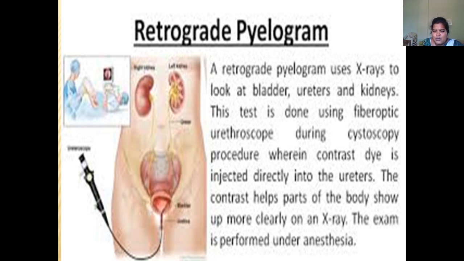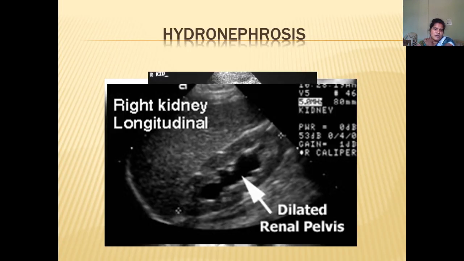So when the radio-opaque substance or contrast is instilled, the view appears very clearly, and sometimes these patients may need anesthesia also. This is the retrograde. So I am showing the hydronephrosis, how it looks.